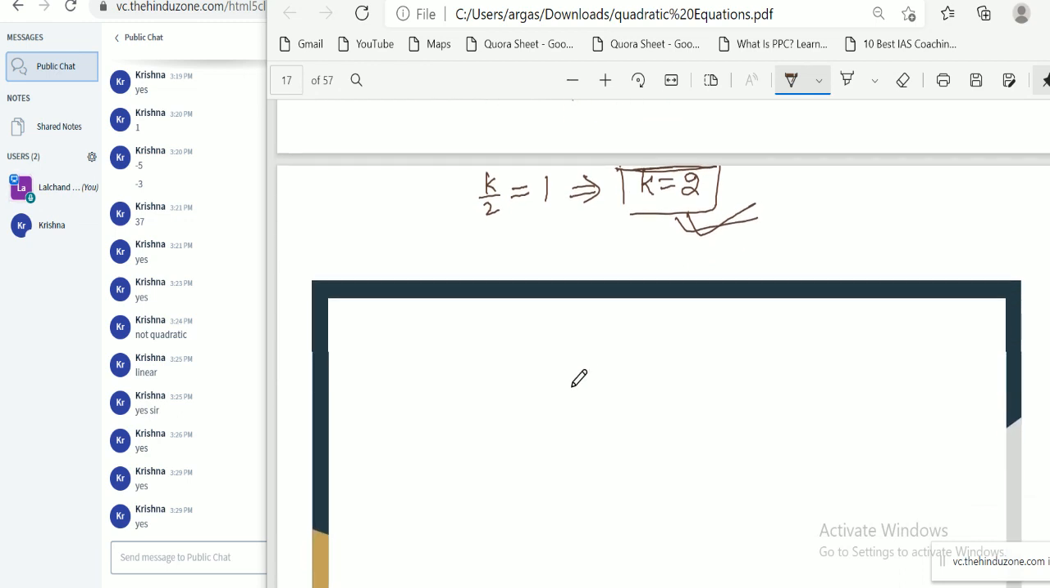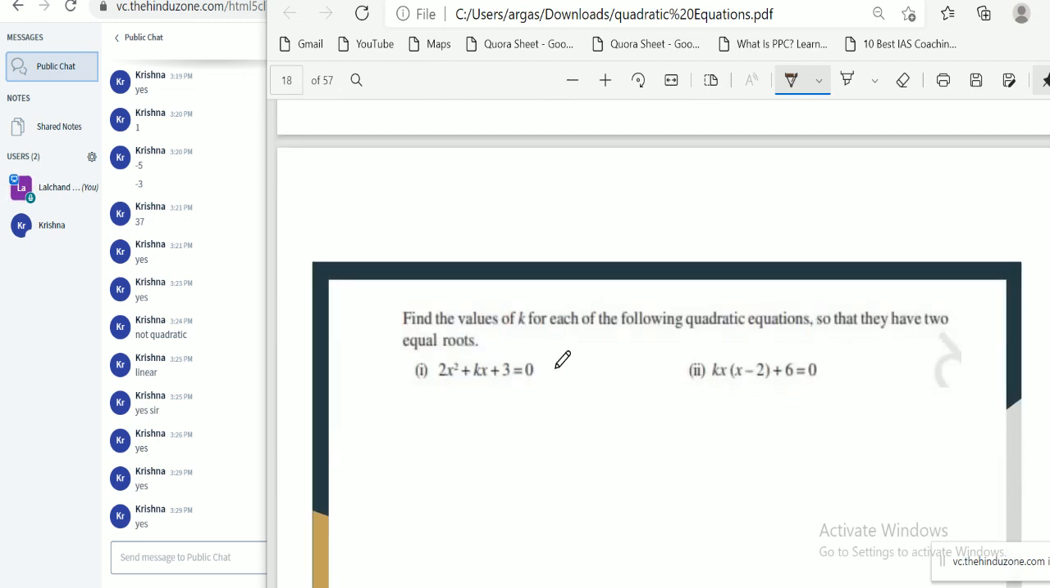Okay, so now you need to solve this question. We have to find the value of k. The following quadratic equations should have equal roots. What is the condition for equal roots? If a quadratic equation has equal roots, then D should be equal to 0, isn't it?